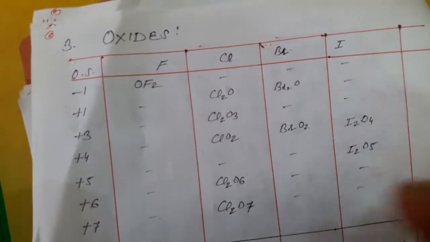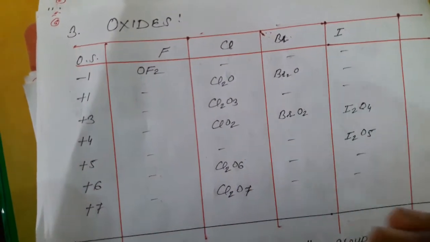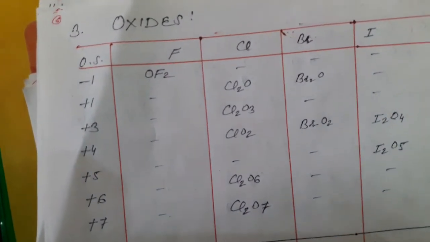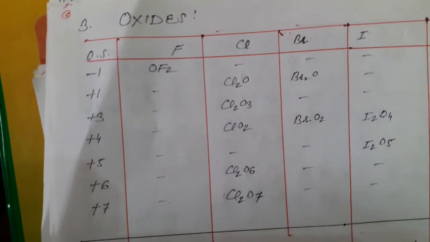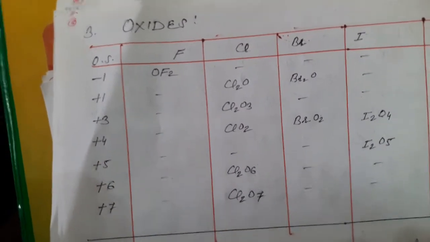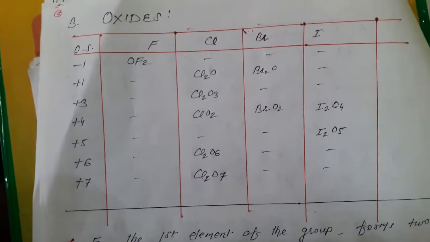So that is the lesson related to halides. Next is about oxides. In the next part we will study the oxides and then oxo acids. So dear students, please revise this first part.